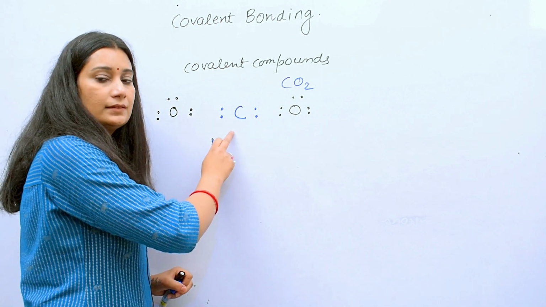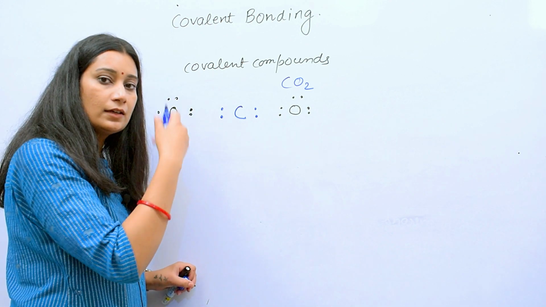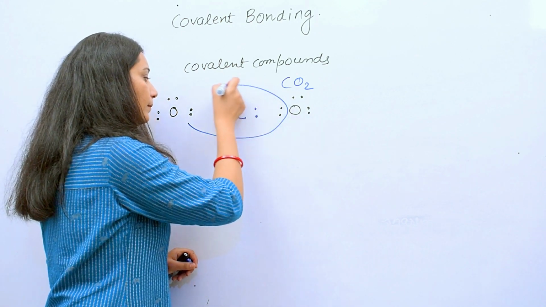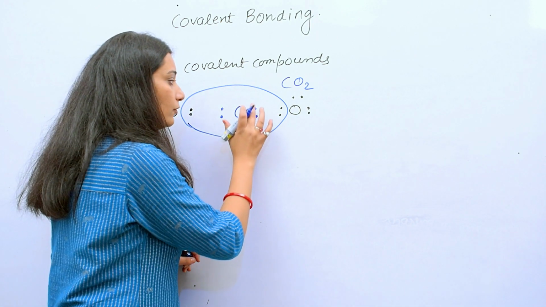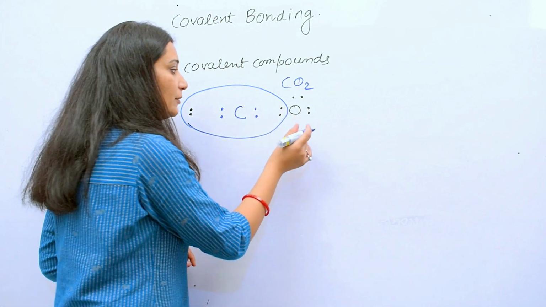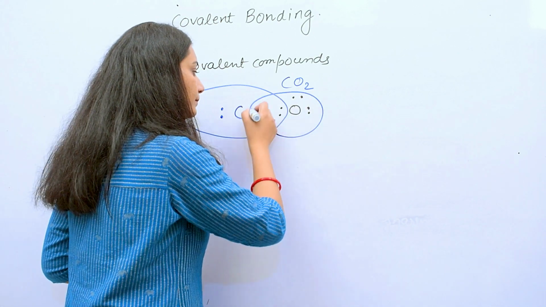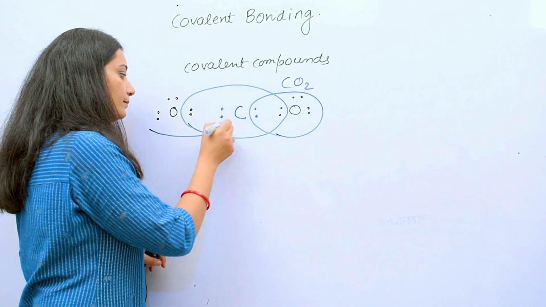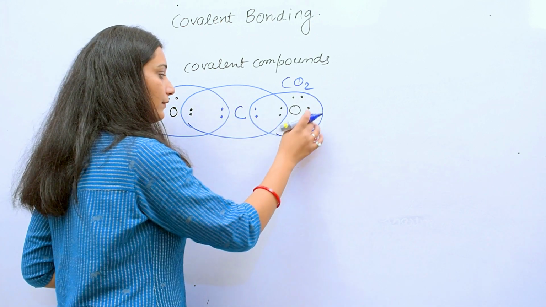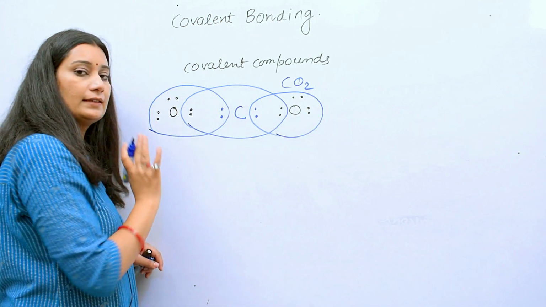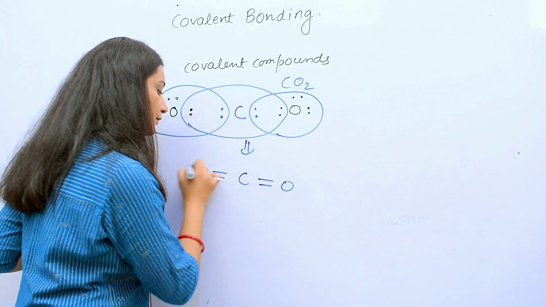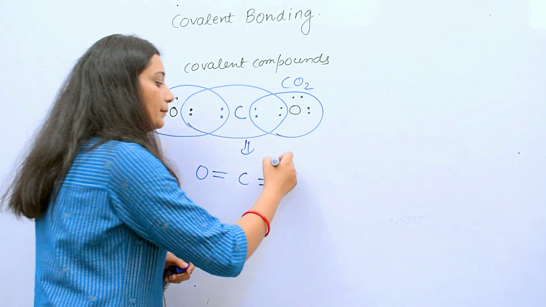So this carbon will be sharing its 2 pair of electrons. Like we can say for this carbon, octet will be completed, like 1 2 3 4 5 6 7 8. Octet is there. And this oxygen will be sharing its 2 electrons with this carbon, and this oxygen as well. We can see both the oxygens are having their complete octet, 1 2 3 4 5 6 7 8. So these are the covalent bonding in carbon dioxide.